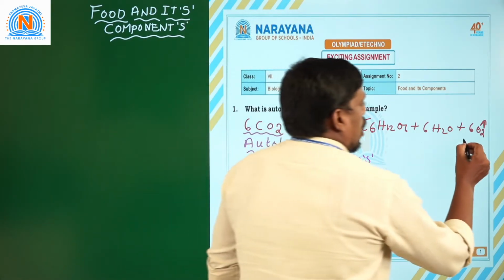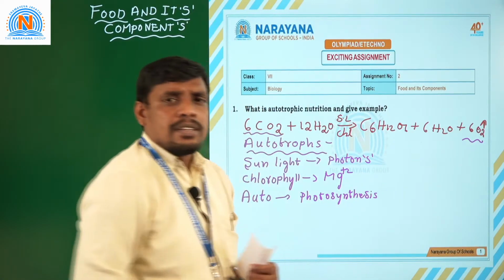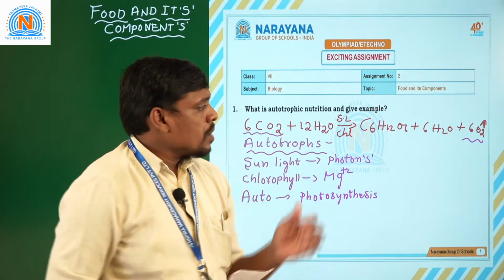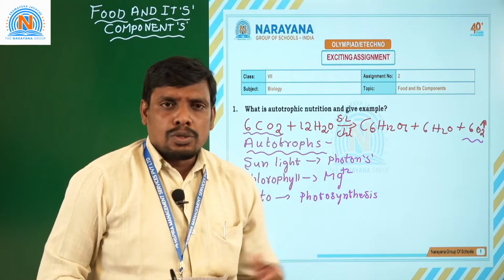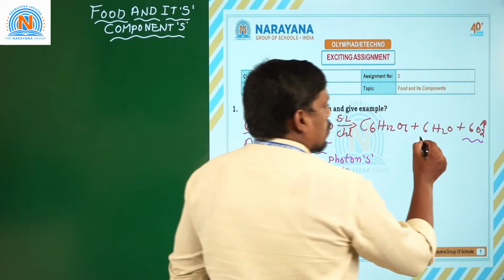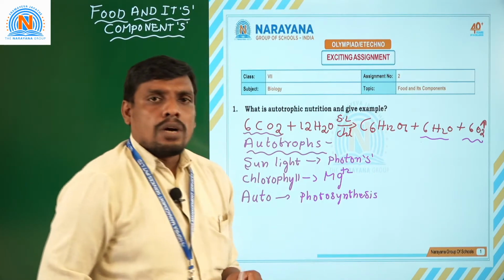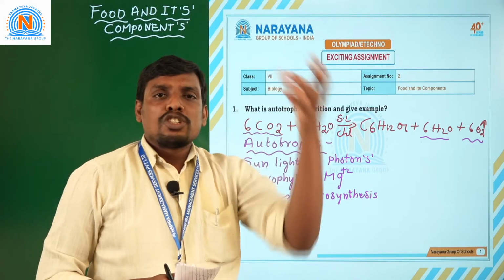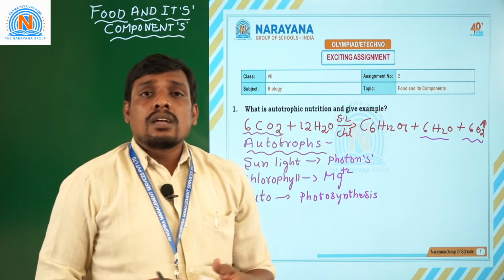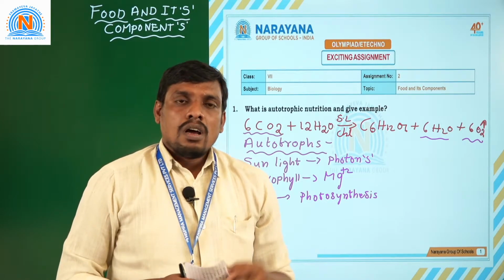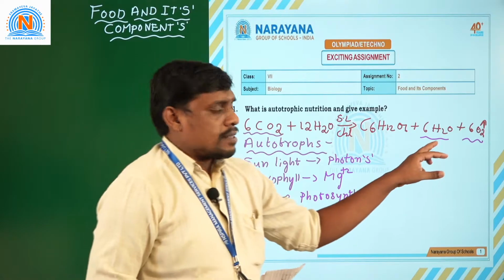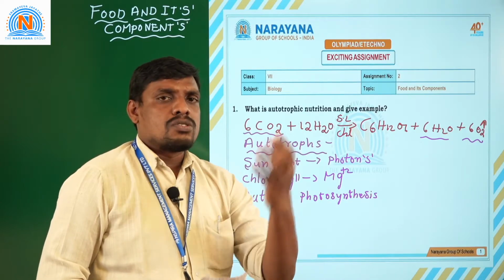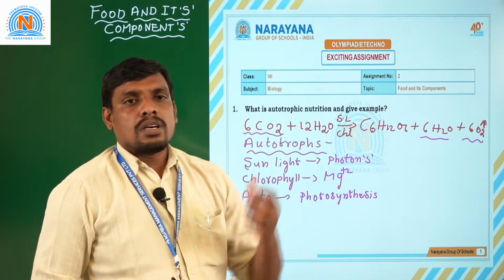During autotrophic nutrition, not only are food materials prepared, but important components like oxygen and water molecules are also liberated to the atmosphere. Because of this water moisture, we get rain. What is the process involved in the formation of clouds? When all green color plants undergo autotrophic nutrition, they liberate water moisture. The released water moisture leads to the formation of clouds. When clouds form, we get rain.